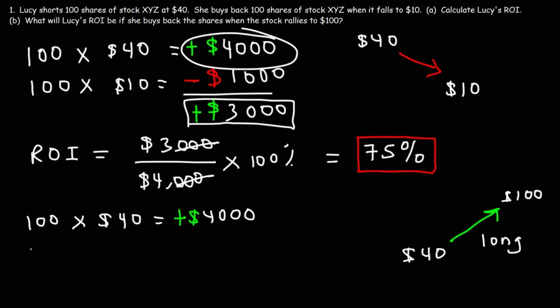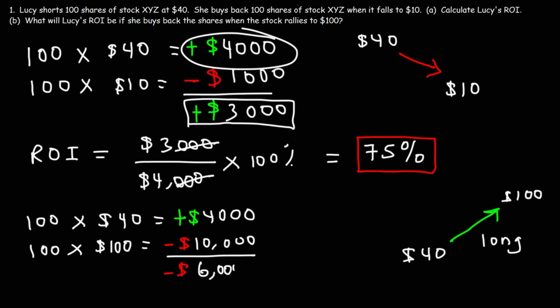So now, Lucy, based on this problem, is going to buy back the shares at $100. So 100 times 100 is 10,000. Her account will be debited by $10,000, which means she is sitting on a loss of 4 minus 10, so that's -6, or -$6,000. Notice that her loss is greater than her original position.